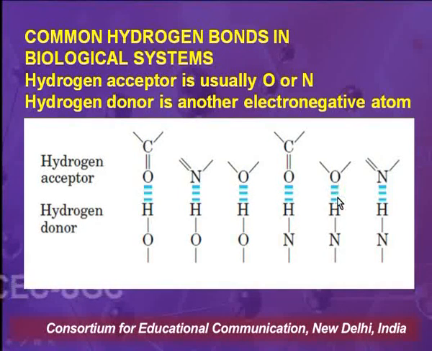Then we have a linkage between an oxygen and a nitrogen. Here there is a hydrogen bond, and here is another hydrogen bond between an imide and a nitrogen. In both cases the nitrogen, which is an imide here, may be present in a heterocyclic molecule, that is the bases which are present in nucleic acids, and here we have an amino group, which could be adenine.